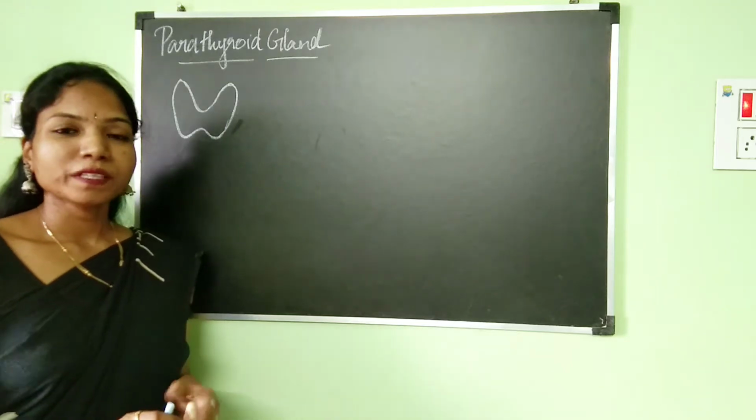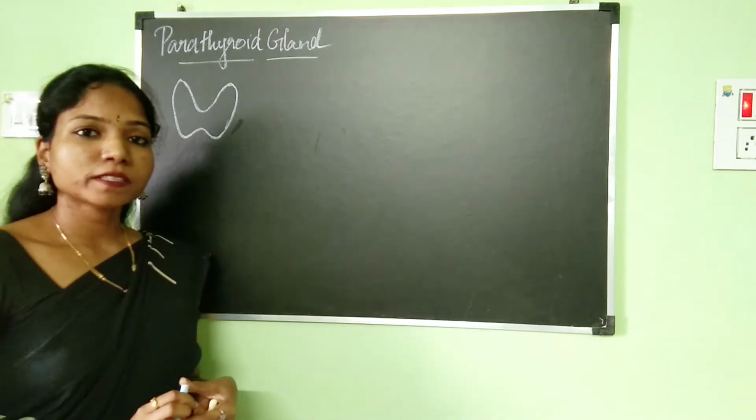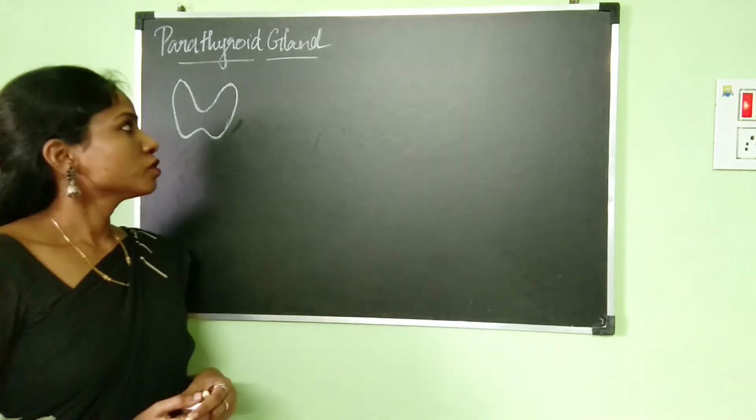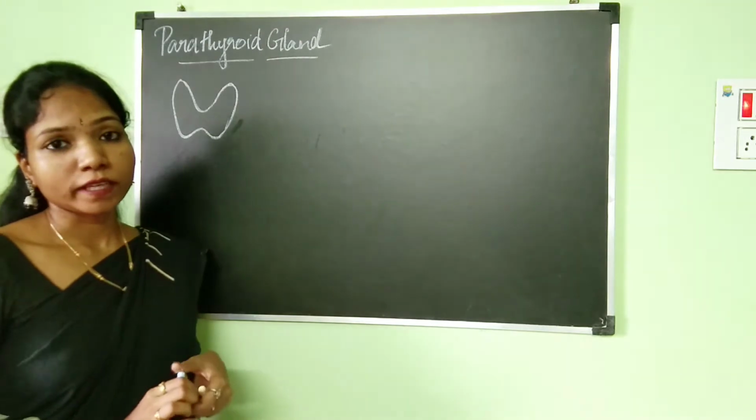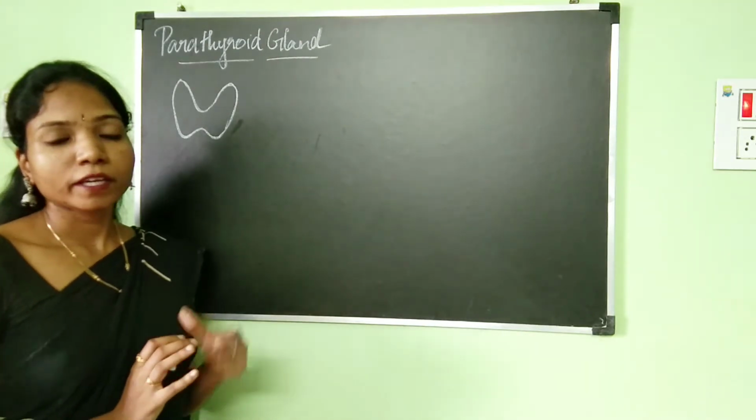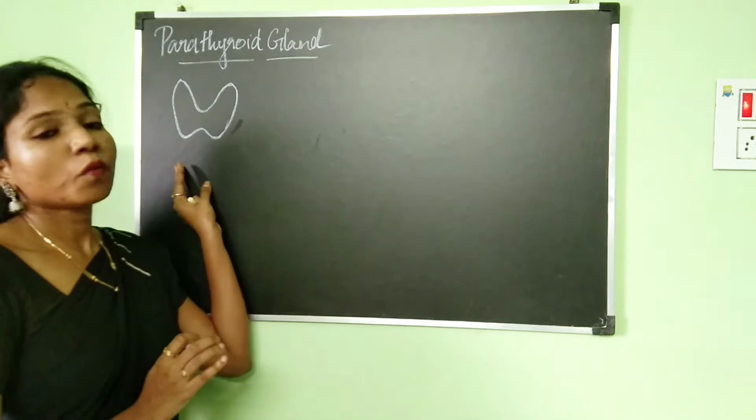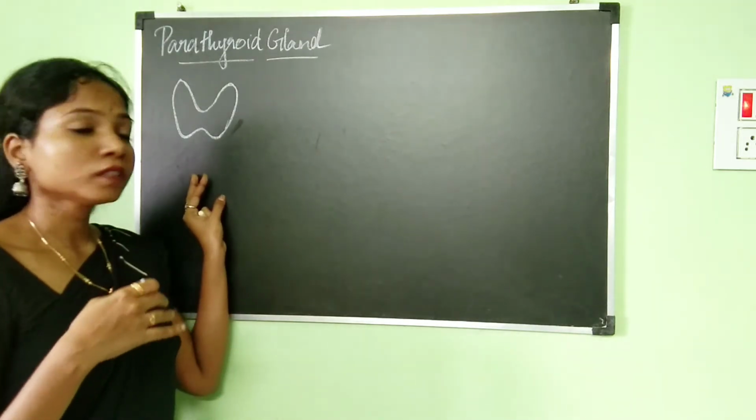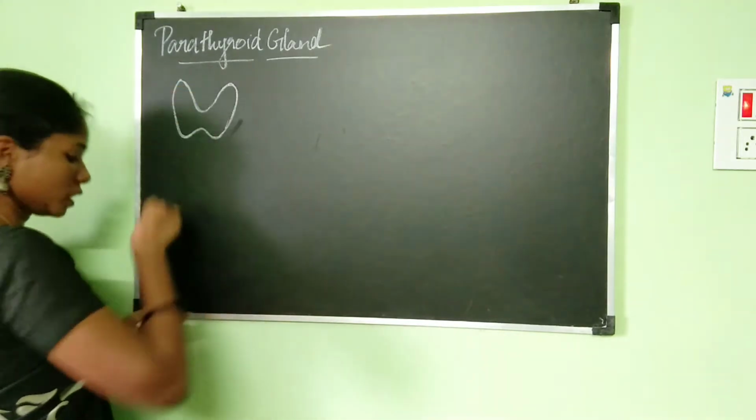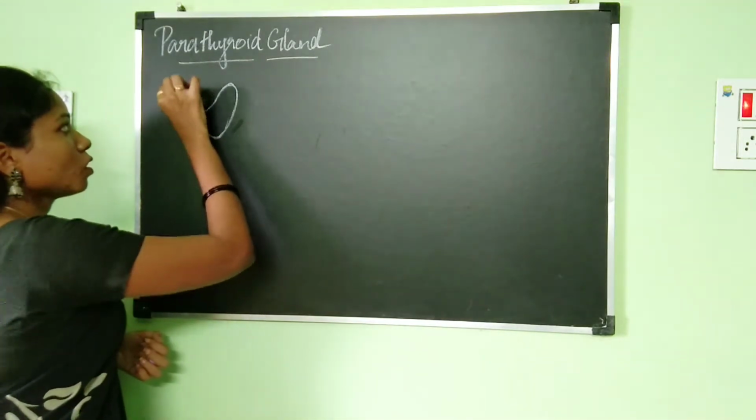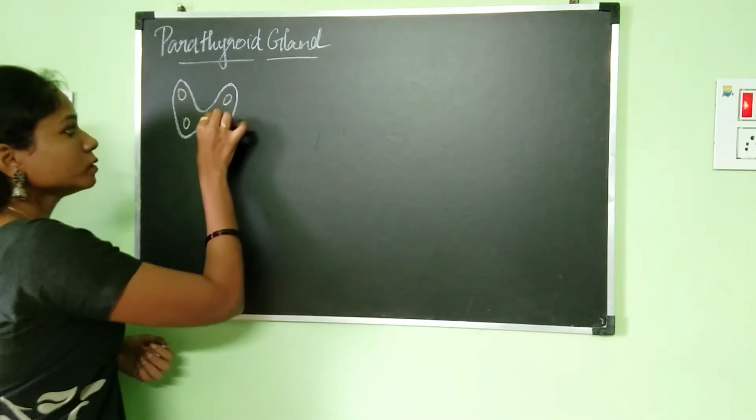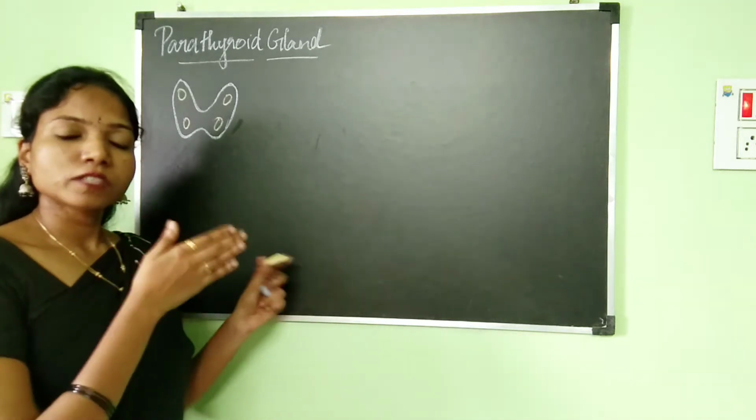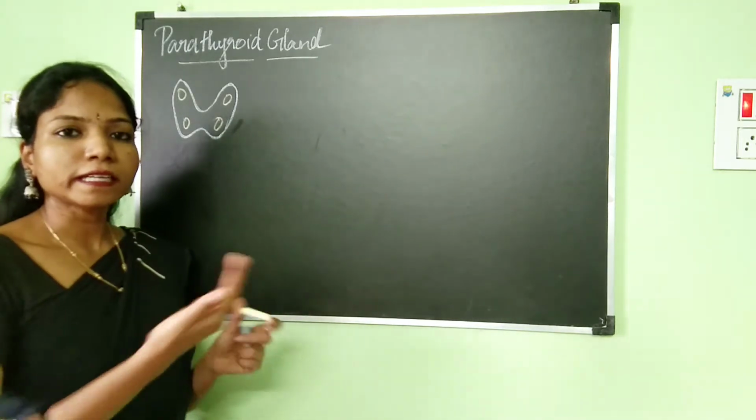Hello everyone, welcome back. In this video, we are going to be discussing another endocrine gland, which is the parathyroid gland. So, where is the parathyroid gland located? When we talk about the parathyroid gland, you must be wondering why I have drawn the thyroid gland here. The reason is that the parathyroid gland is located on the posterior side of the thyroid gland. Okay, so it is going to be located on the posterior side, that is the back side.